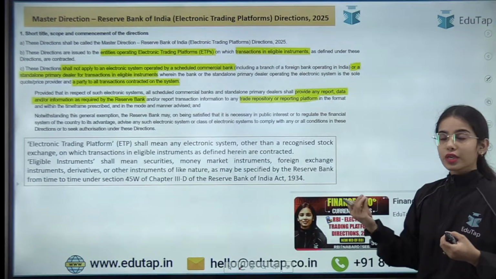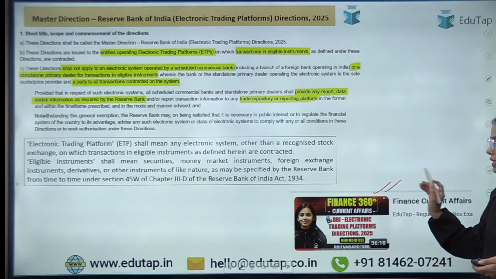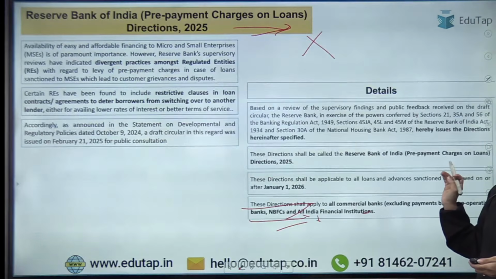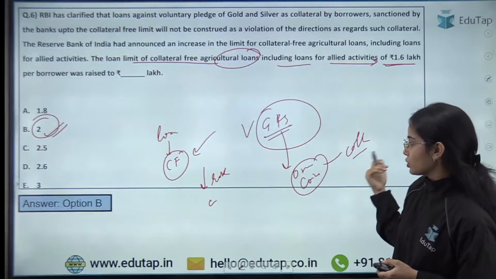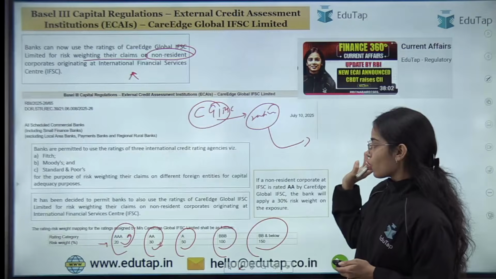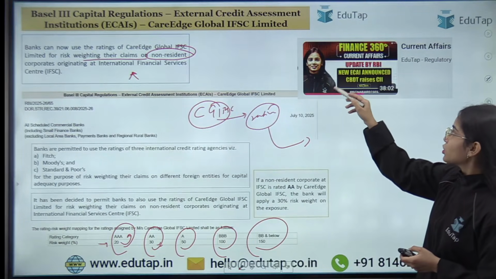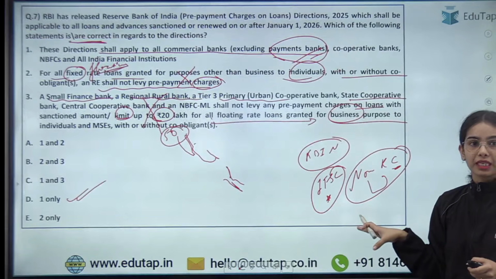Very good. So here the ETP, as we have discussed, the master direction. You can see that on all these topics, I have taken the session. I have taken the session on prepayment charges also, and on the gold and silver collateral. That's why the snippets have been taken from the PPT directly.